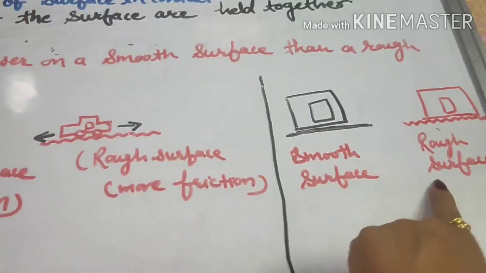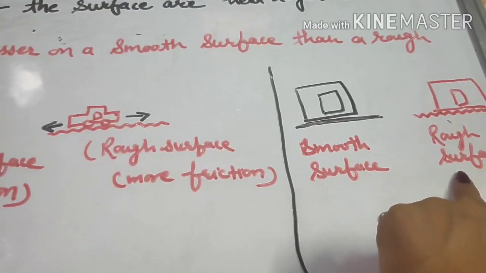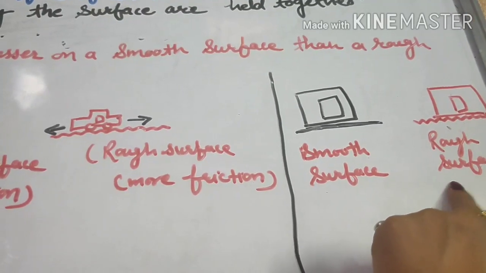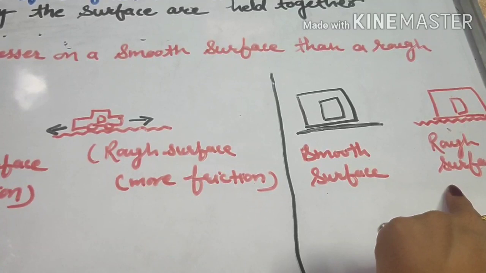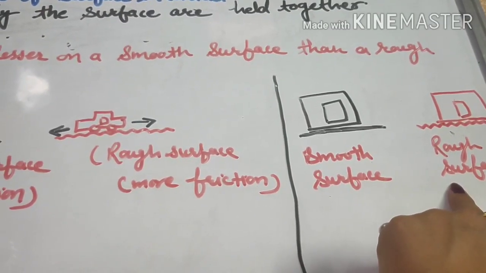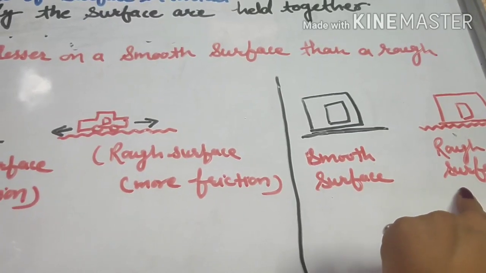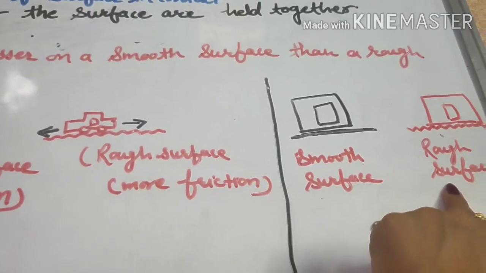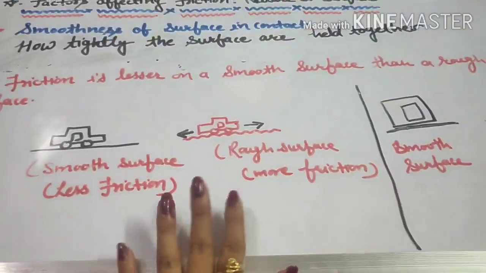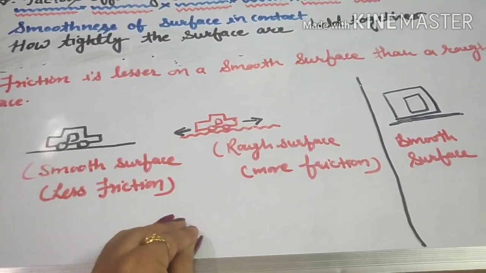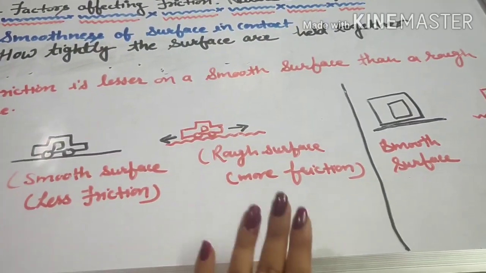And on the rough surface, you need to apply more force to move the box, so a greater force is needed. This means the friction is more here. The greater the friction, the greater the force you need to apply to make the body move. So we see that a smooth surface has less friction and a rough surface has more friction.